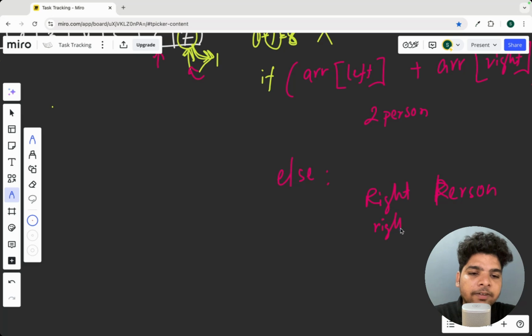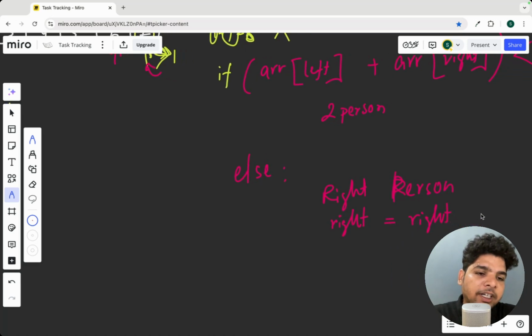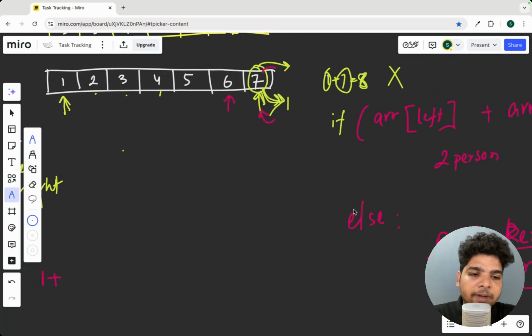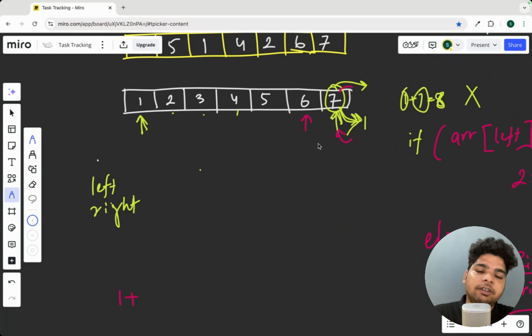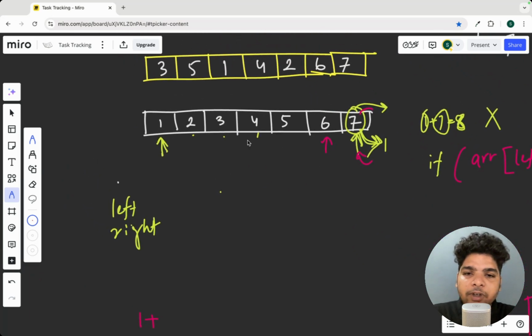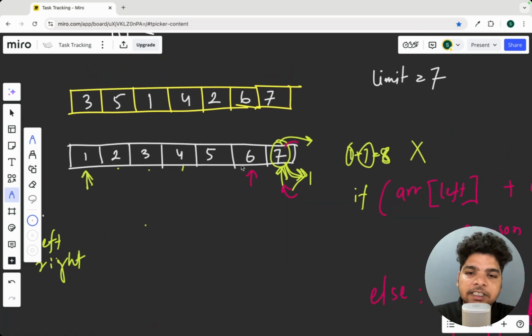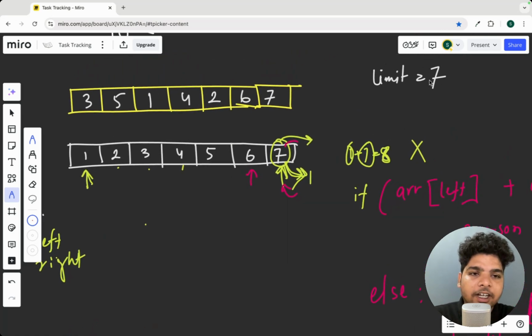So right will be whatever the right pointer's value minus 1. Whatever the right pointer's value, that will be decremented by 1, shifted to the left by 1, right? Now we'll check 1 with 6. What will be the sum? The sum is 7. Now is this less than or equal to the limit? Yes, it is less than or equal to the limit.